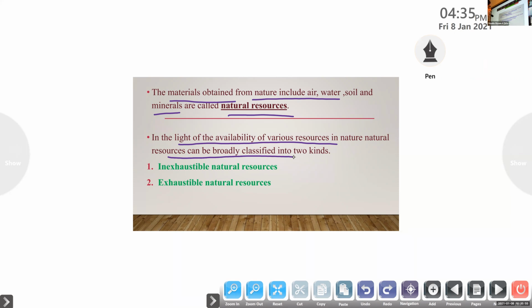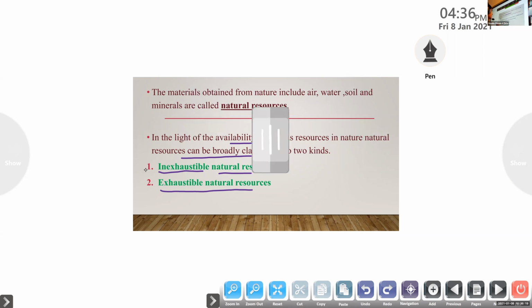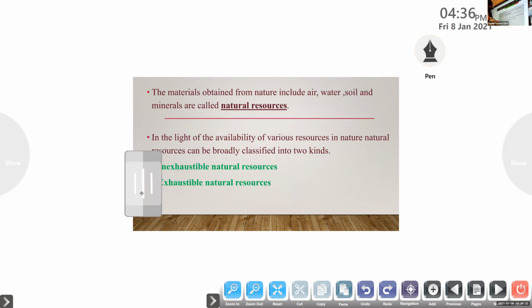In the light of the availability of various resources in nature, natural resources can be broadly classified into two kinds: inexhaustible natural resources and exhaustible natural resources.